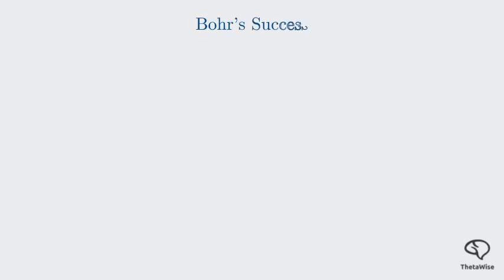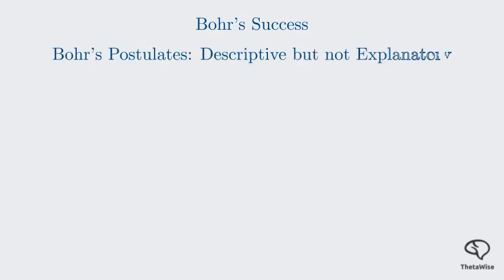Bohr's postulates explained the stability of the atom and the existence of discrete spectral lines. It was a massive success, but his model was descriptive, not explanatory. It didn't answer the deeper question: why were these orbits stable? It was like having the right answer on a test, but no work to show. There had to be a fundamental reason for the stability. This brings us to a remarkable idea, an idea that connects the world of particles with the world of waves.